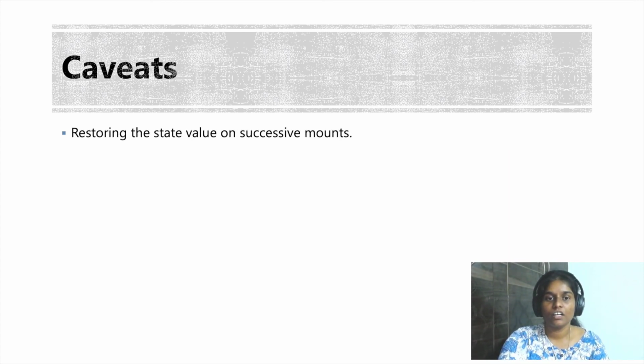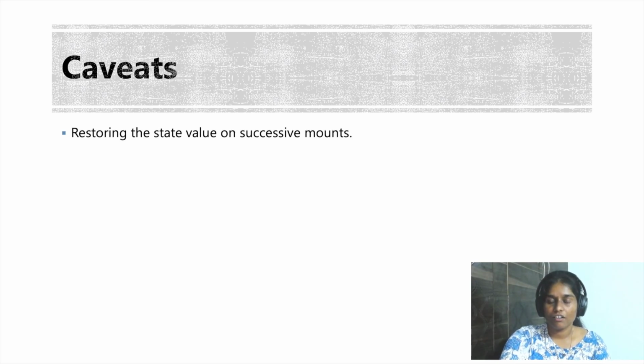The last one in this is restoring the state value on successive mounts. If we observe carefully, our state value is residing in the context object in our provider HOC. And the lifetime of this value is only as long as your component is mounted. Once it gets unmounted, the value gets lost, and you need to start fresh whenever this component mounts again.